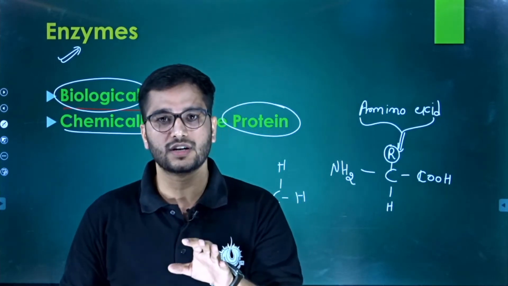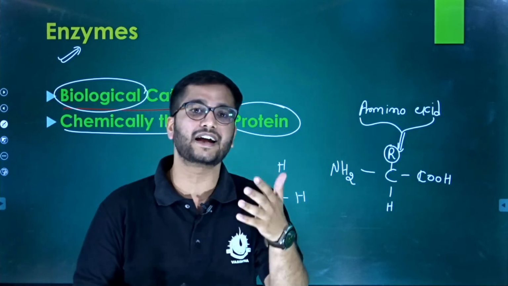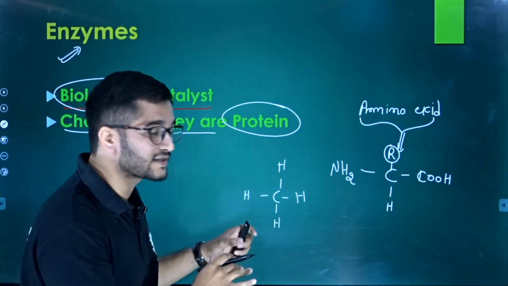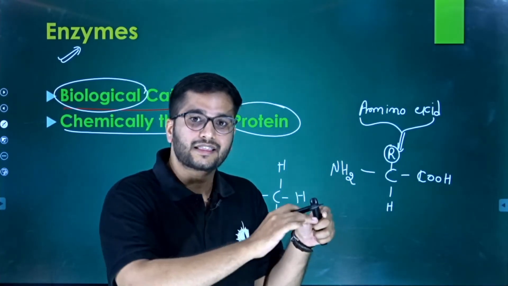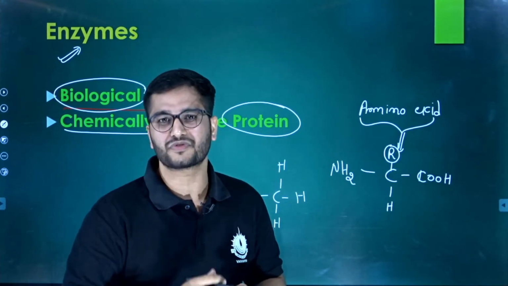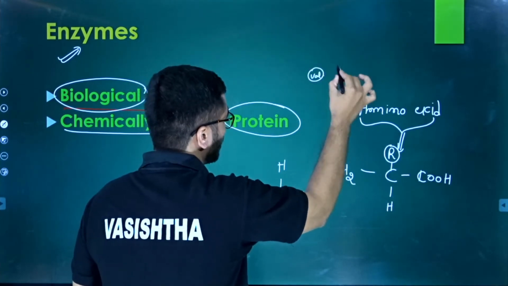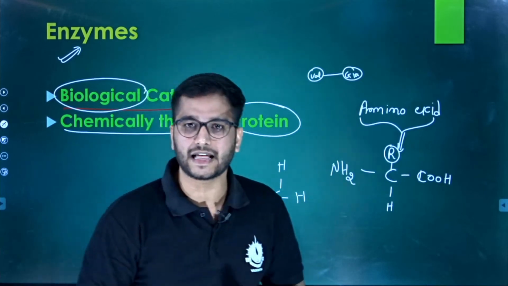And also you learned that proteins are a heteropolymer. That means if one particular amino acid is present in a chain, the subsequent amino acid will be different. Maybe the first one is valine, the next might be glutamine, another might be threonine, or anything else.